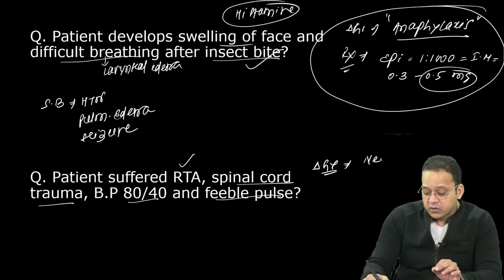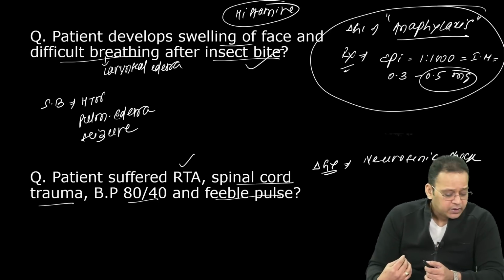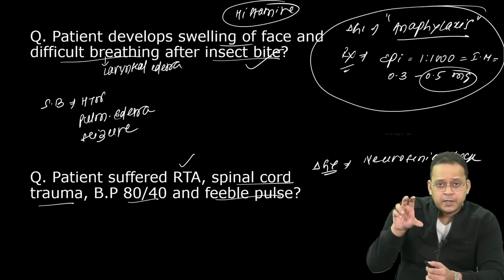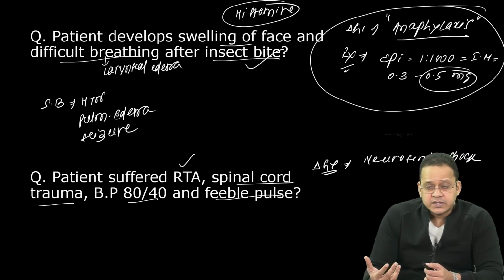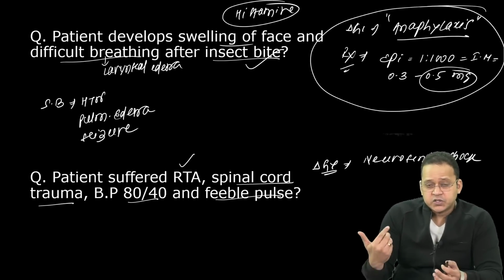Guys, it's a case of neurogenic shock. The most common cause of neurogenic shock is spinal cord trauma, seen mostly during road traffic accidents. Your sympathetic thoracolumbar outflow supplies your blood vessels and causes vasoconstriction. That is gone, so you will have vasodilatation. That is called neurogenic shock.